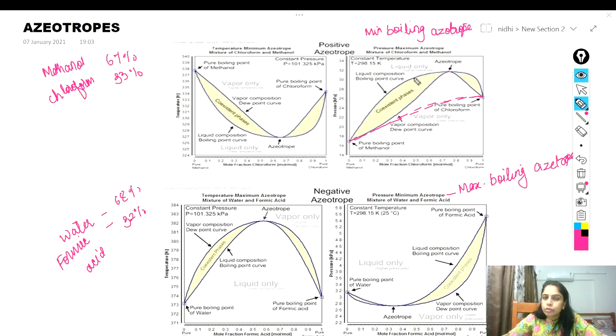This shows the positive deviation. This mixture, methanol and chloroform, shows the positive deviation. This is one example of a mixture which shows the positive deviation, right? So here you saw the positive deviation, and once you get a point there, you achieve the maximum vapor pressure. Okay, once you get the maximum vapor pressure, at this point azeotropes will form.